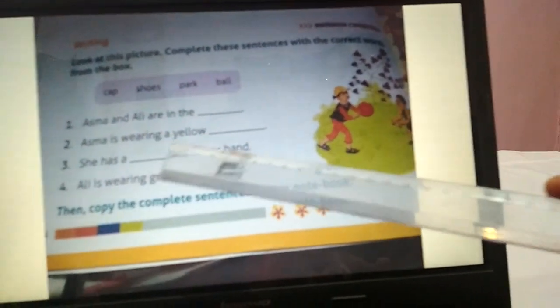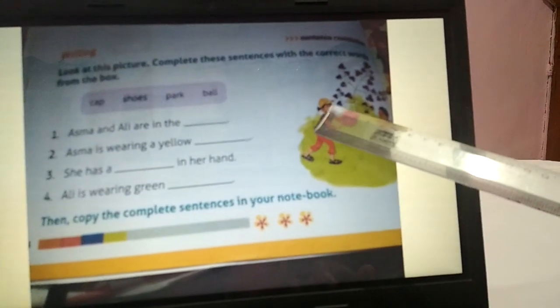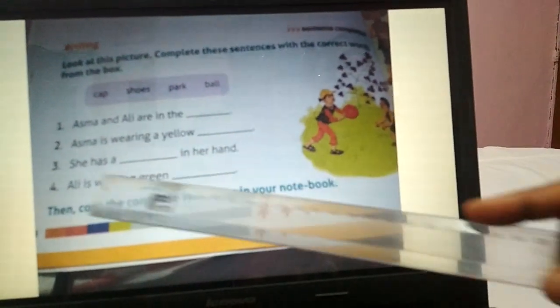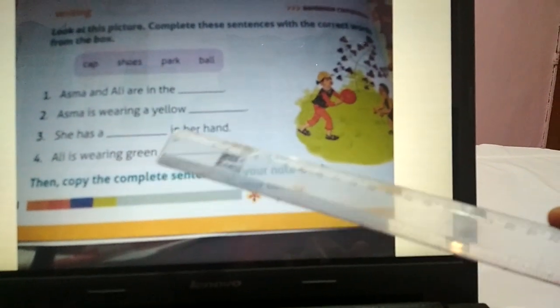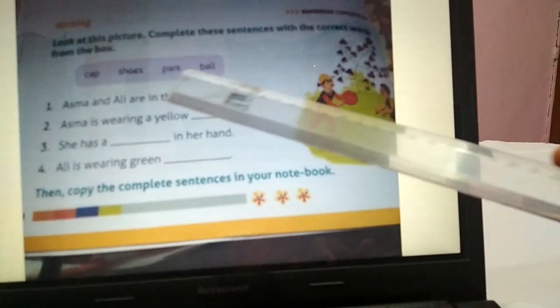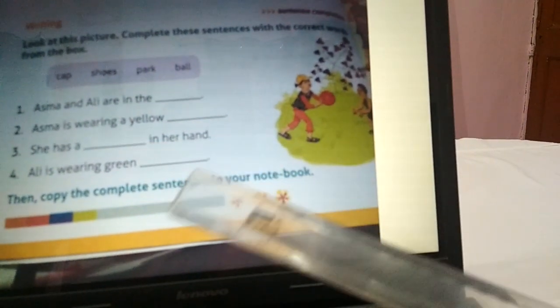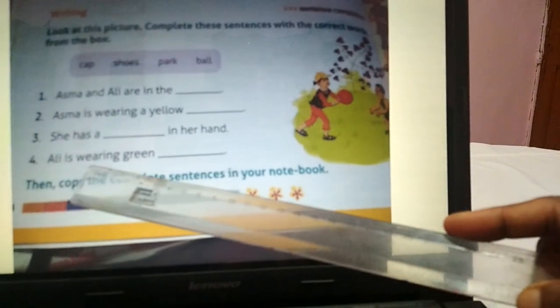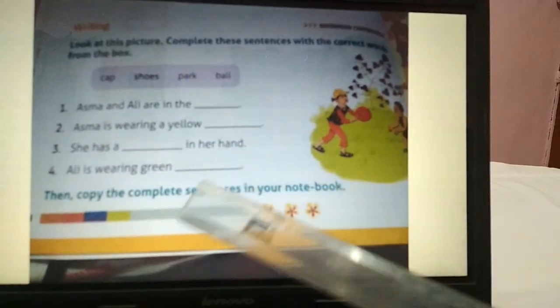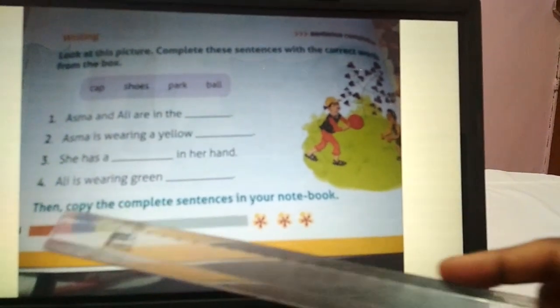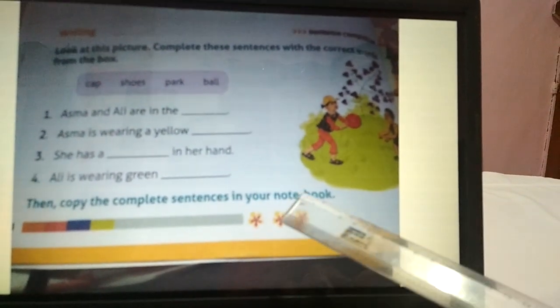Number 2. Ashma is wearing yellow. She is wearing a yellow cap. Number 3. She has a dash in her hand. She has a ball in her hand. Number 4. Ali is wearing green shoes. Okay. Now then copy the complete sentences in your notebook.